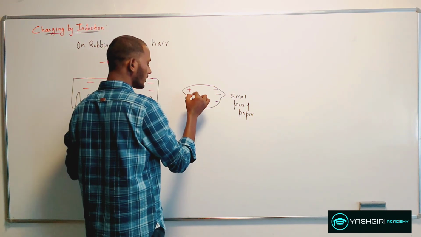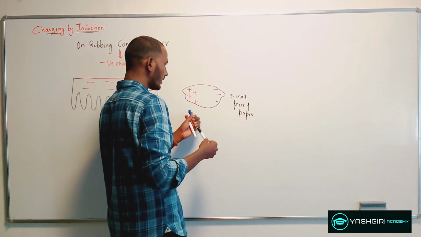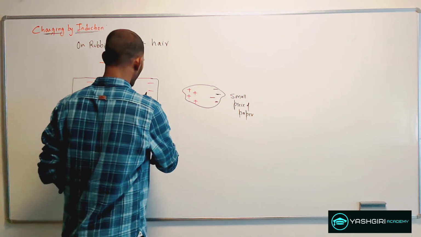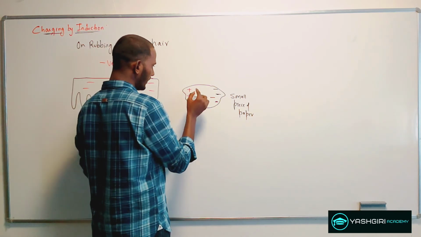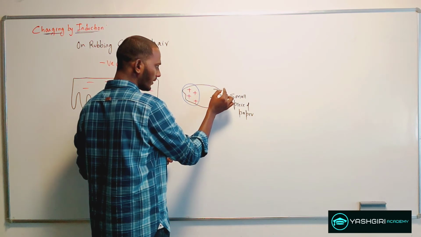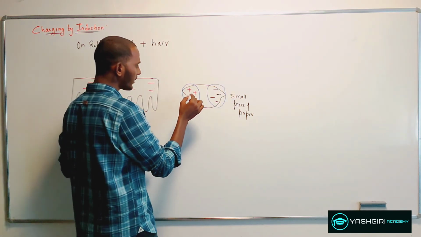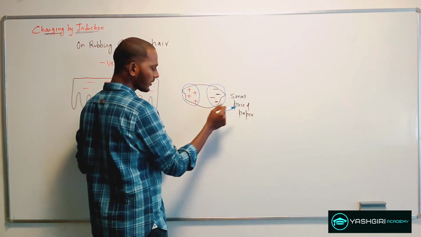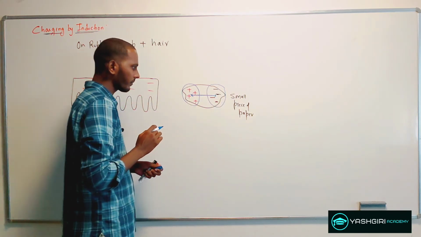So positive charges get accumulated on this closer edge, and negative charges are accumulated on the further edge from this charged body. As a whole, this part becomes positively charged, and this is negatively charged. And if you take the center of both parts on the small piece of paper, they are separated by a small distance d.